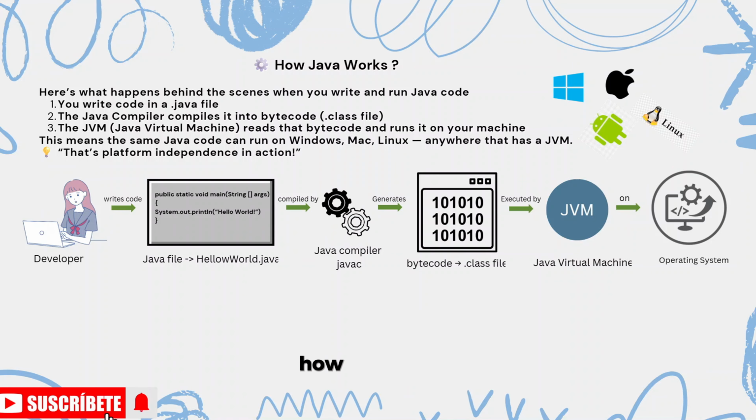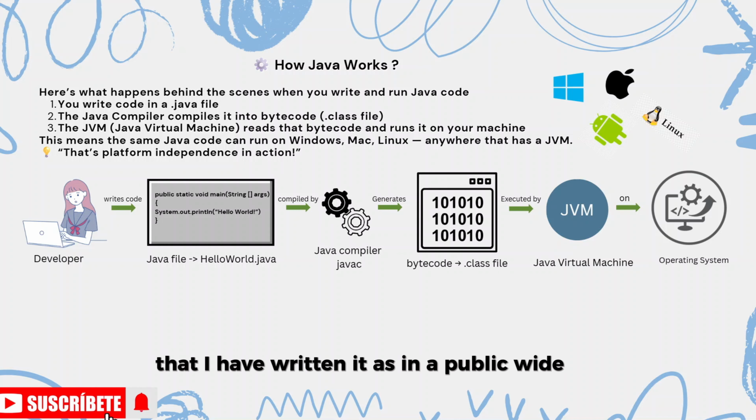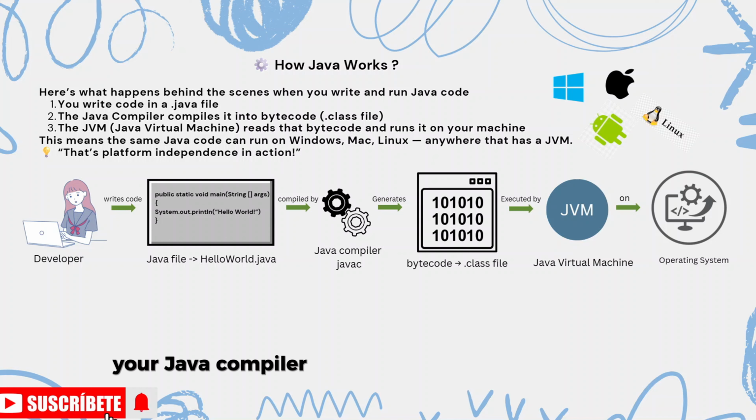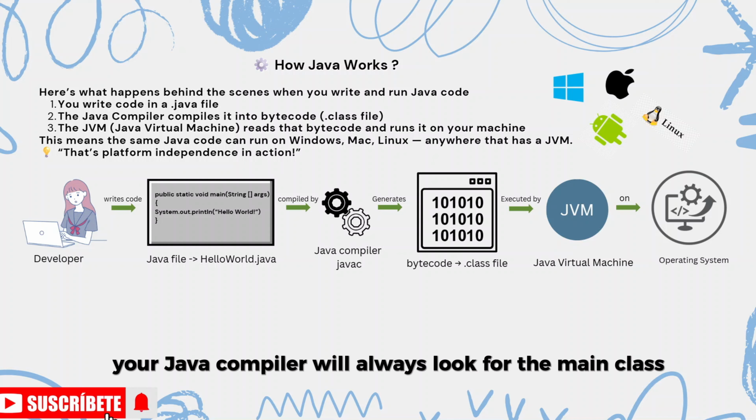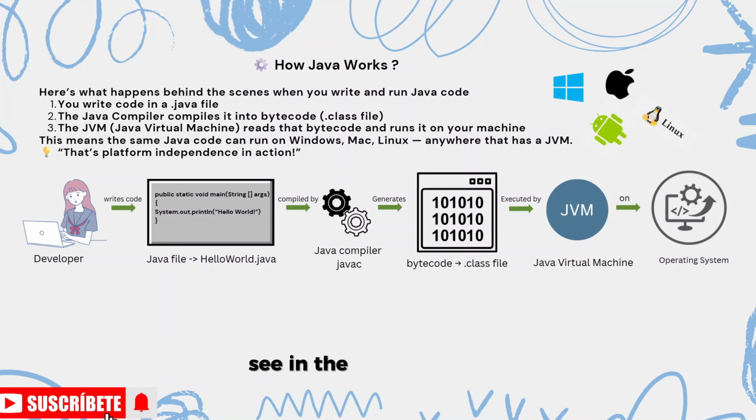Okay, so how does Java work? Here's what happens behind the scenes when you write your Java code. On the screen, there is a developer writing code with a public static void main, because the Java compiler will always look for the main method whenever it runs. We will see in the next session how the compiler and the main method work.